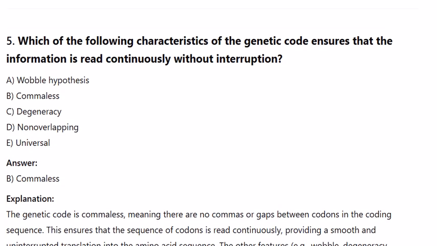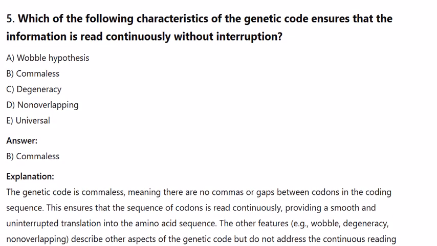5. Which of the following characteristics of the genetic code ensures that the information is read continuously without interruption? A. Wobble hypothesis. B. Comma-less. C. Degeneracy. D. Non-overlapping. E. Universal.